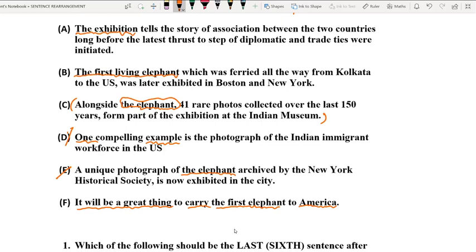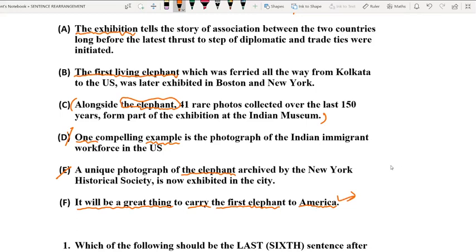So, absolutely, there is no confusion here in the last sentence. And the last sentence talks about the elephant. The first elephant means a particular elephant being carried from one place which is not mentioned here to America, the place which has got significant mention over here, right?